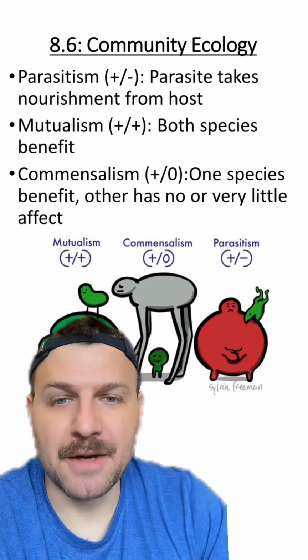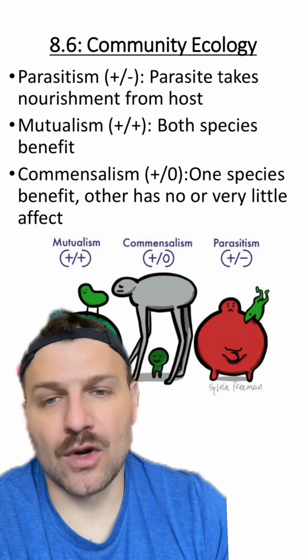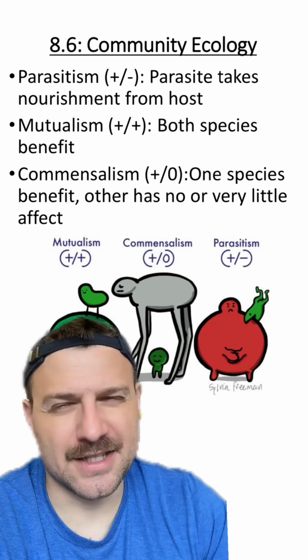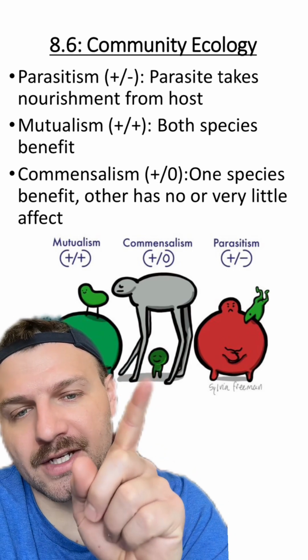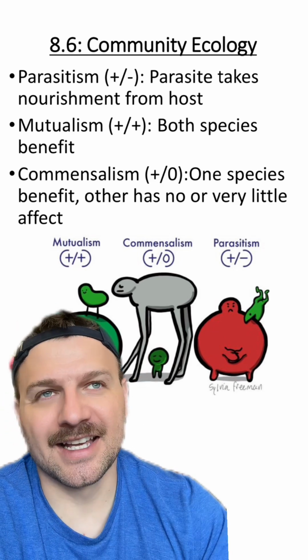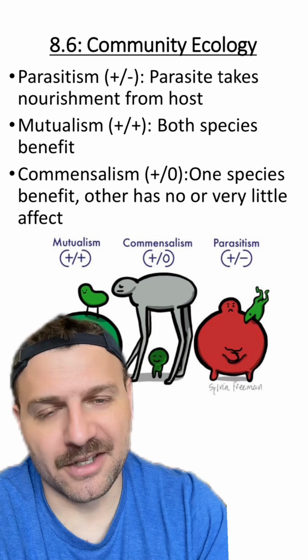And lastly, we have commensalism, which is plus and then a zero, which means there's no effect. This is where one species benefits, but the other really isn't affected. You can see in our commensalism where the plus creature here, the green little person here, is getting some shade, but the other organism really isn't benefiting or being negatively affected at all.